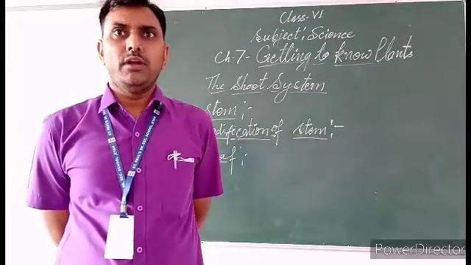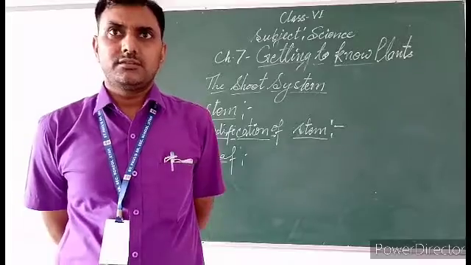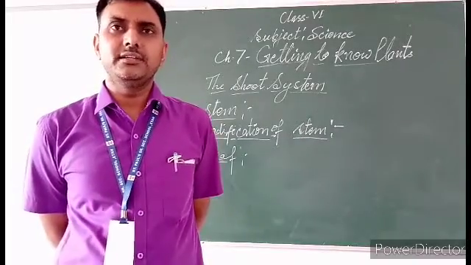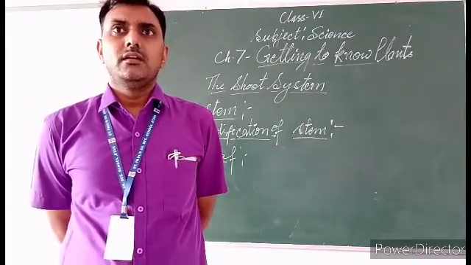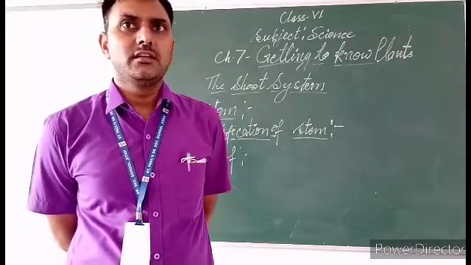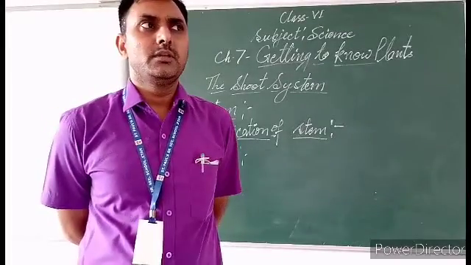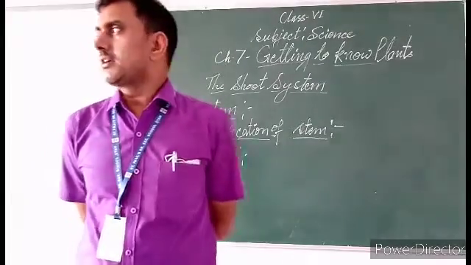Leaves are of various types, differing in size, shape, and color also.